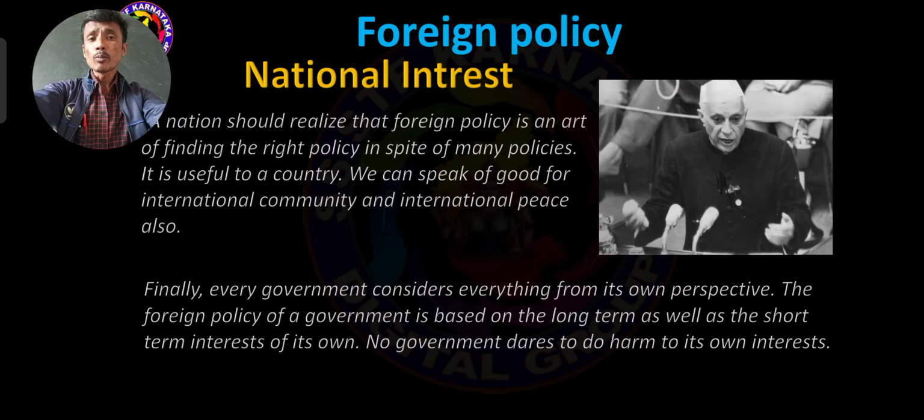Among all policies, foreign policy is very, very essential. It is very useful to the country. We can speak of good for the international community and international peace also. If there is a good relationship with other countries, we can speak well. We can take help from other countries during natural calamities and emergencies, because of the reason foreign policy.